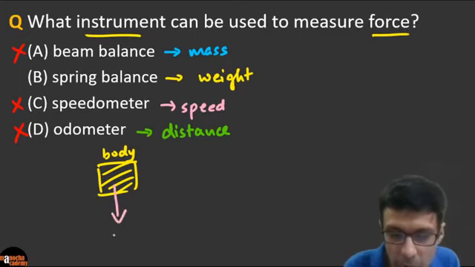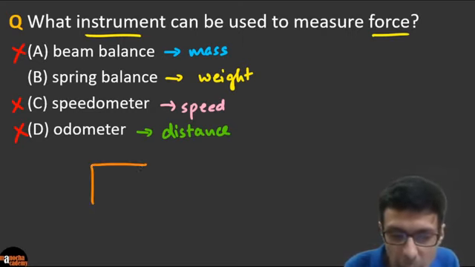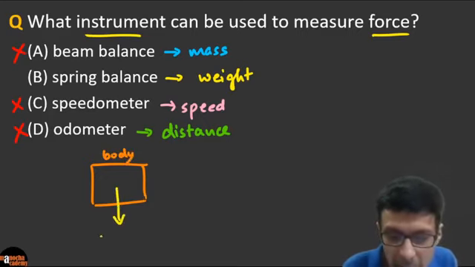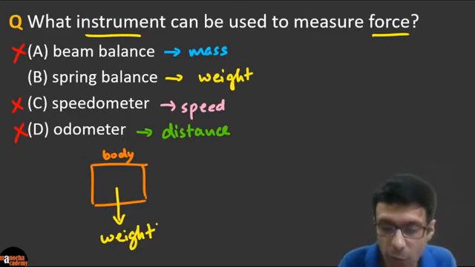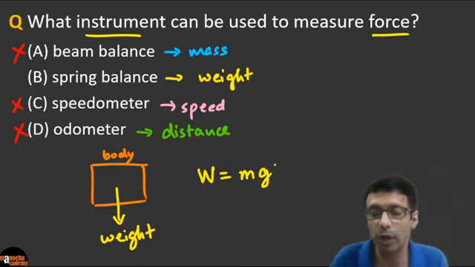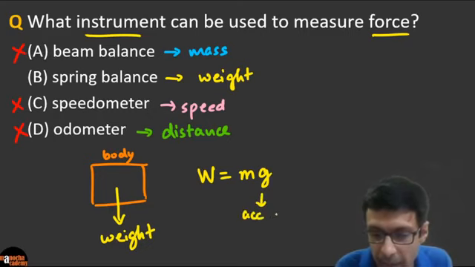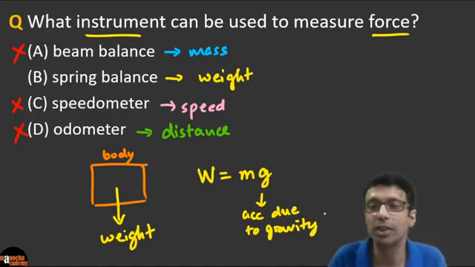I used yellow for weight, so let me just redraw that quickly for you guys. Let's draw the body in orange here. So let's say we have this box, which is our body, and the weight is the force due to gravity which acts downwards. A lot of you are saying, yes, the weight has the formula mg, a special formula where g is the acceleration due to gravity. You can look up the research on this on your own. We will not go into details in this class. So weight is also a force, just like force is m times a, because weight is the force with which the earth pulls a body towards its center.